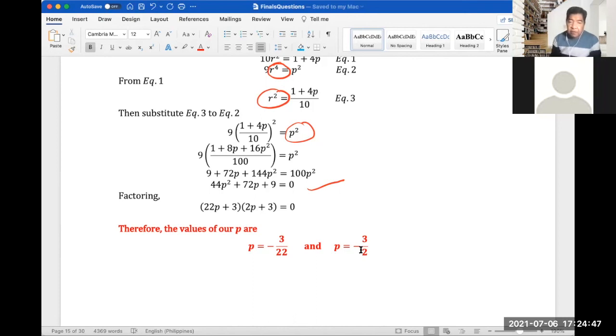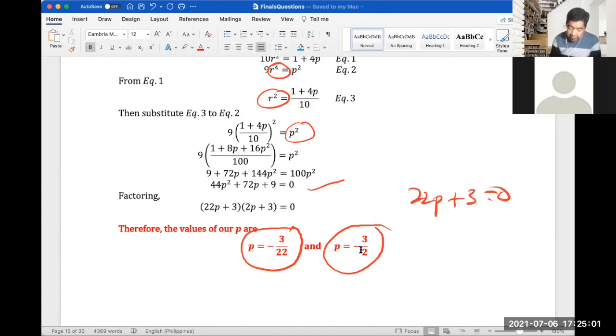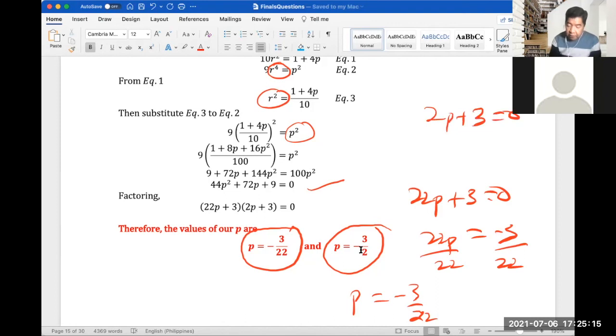So therefore, the value of p is equal to negative 3 over 22, and p is equal to negative 3 over 2. So this is just 22p plus 3 equals 0, so negative 3, 22p divided by 22. So this would be p equals negative 3 over 22. Similarly, 2p plus 3 equals 0, so 2p equals negative 3. P is equal to negative 3 over 2. So those are our two answers for the values of p.